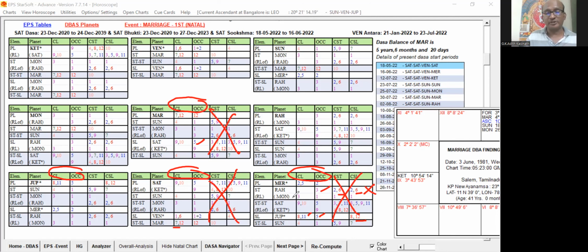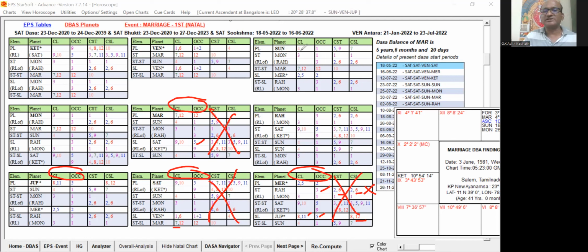But why not Mercury? And any other planet, suppose Ketu occupying 9th house, 3 and 1, and 3 and 1, and 7. 9, 3, 1, 3, 1, 7 are there. Why did Ketu not give support for the marriage? Why Saturn only? When compared to Saturn, it has got favorable houses also here. Then Venus, 1, 6, 12, this is not going to be supportive, we can say that.